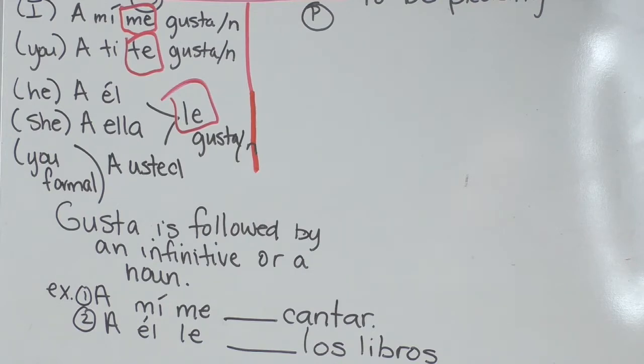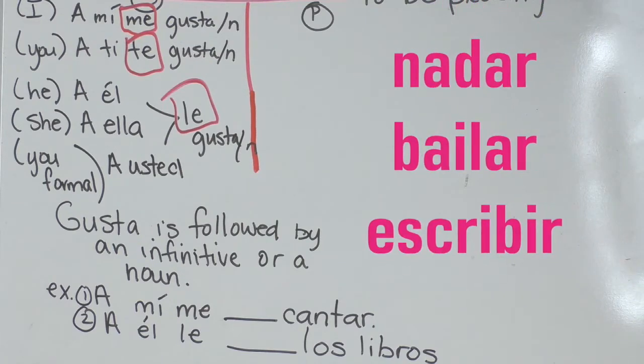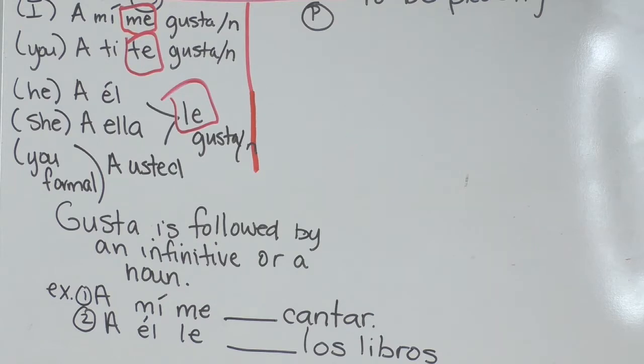Remember, an infinitive is a verb that ends in AR, ER, or IR. Some examples would be bailar, right? Escribir, nadar. Those are infinitives because they end in AR, ER, or IR. So I'll pause just for a second, but write down that rule. Gusta is followed by an infinitive or a noun.